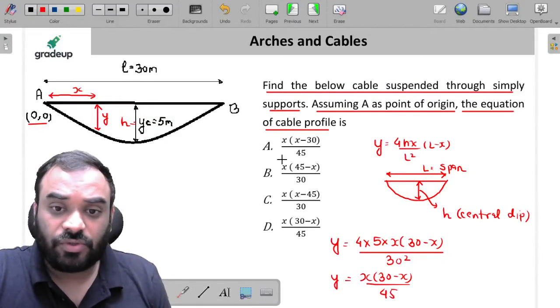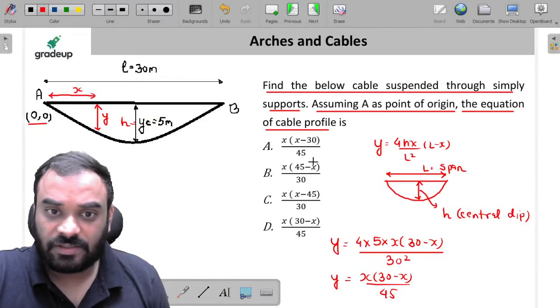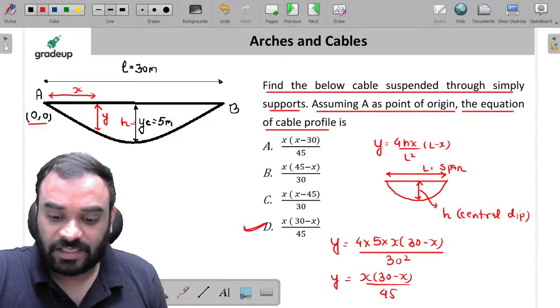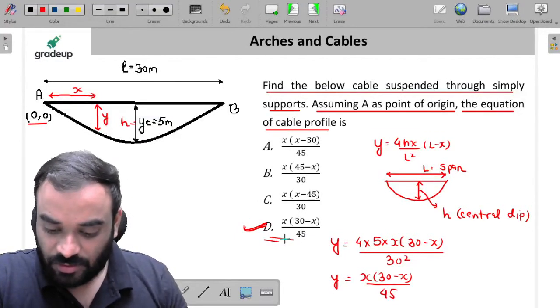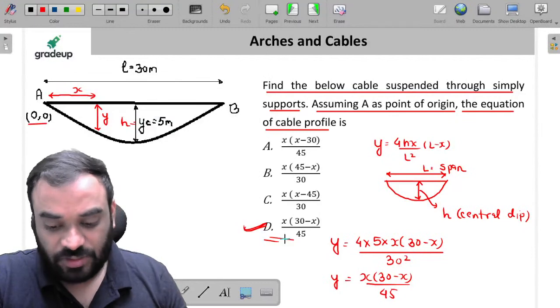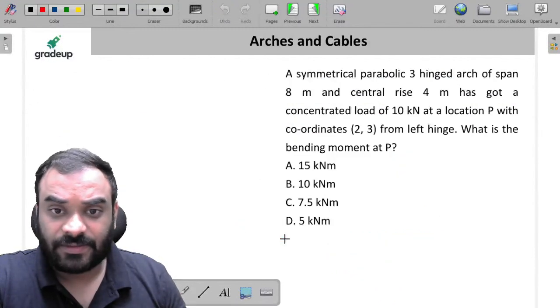45. So my dear friends, what will be the correct answer? x into 30 minus x divided by 45, and it is D. D is the correct answer. Yes, Anshu, Anusha, sorry, and Sonu, you are correct. D is the correct answer.